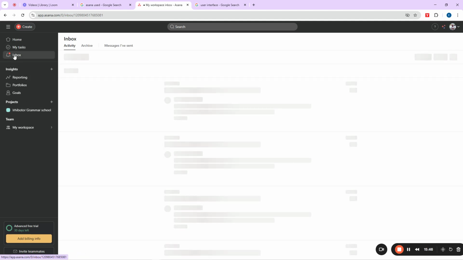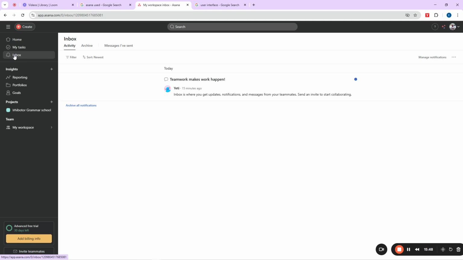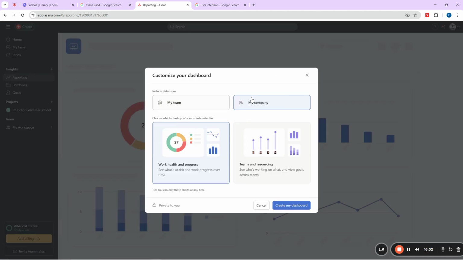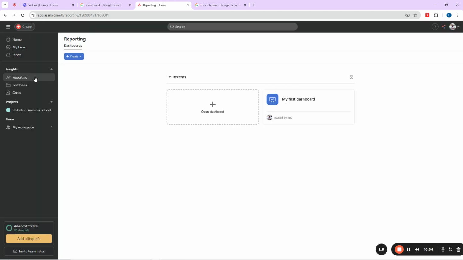Then we have our inbox. Our inbox is where, as you are working and your teammates are collaborating with you, you will see whatever they are typing for you, their responses. You'll be getting it here on the inbox. Then we have our reporting, which shows you how many tasks you had, how many have been completed, the time that was used to complete the tasks, and who completed the most. You'll be seeing it here.